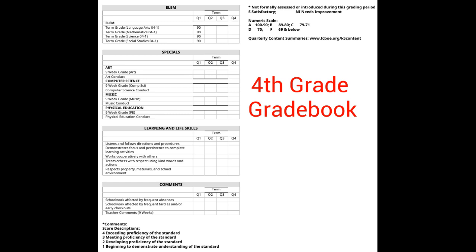Here's the 4th grade gradebook, the 5th grade gradebook being similar. Notice we have the top box, which contains the scores for our core 4 content areas. Below that, we have the specials area, learning and life skills, and we have a place for comments down towards the bottom. The numerical scale, you can see right here. And please note that this component of the report card does not apply to 4th and 5th grade.